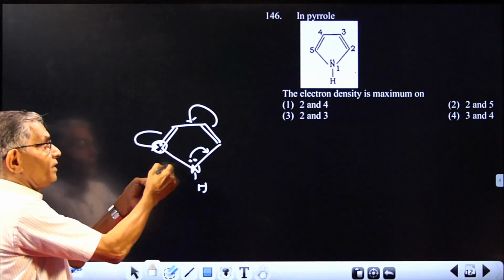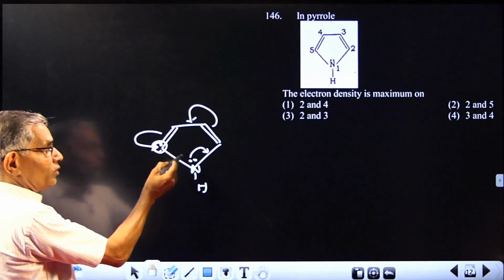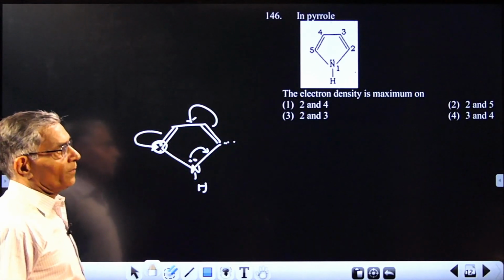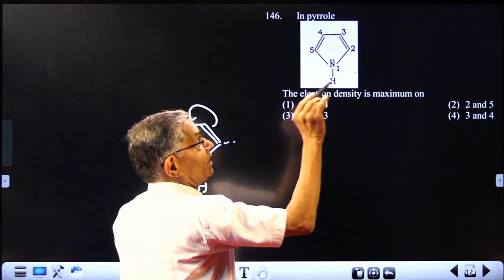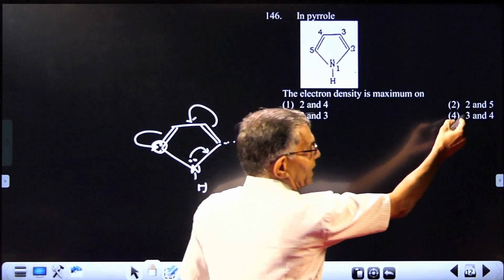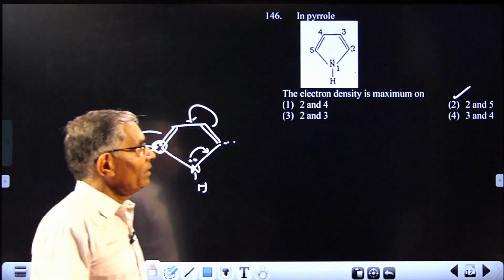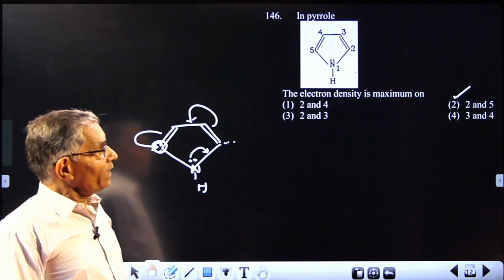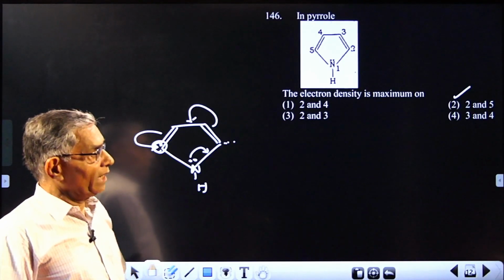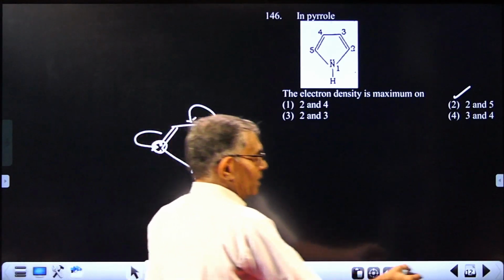But the opposite transfer is also possible. So the opposite way if you proceed, here also there will be excess electron. So high electron density expected at 2 and 5 position. So the answer should be 2. In pyrrole, second and fifth carbon atoms are having maximum electron density. Next one.